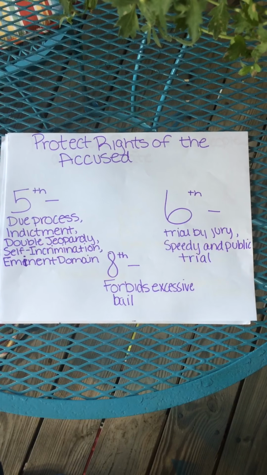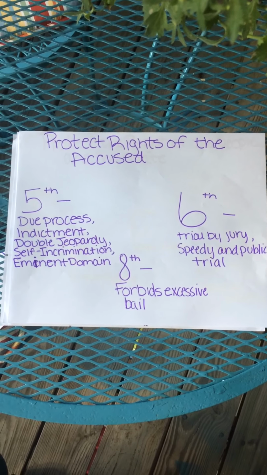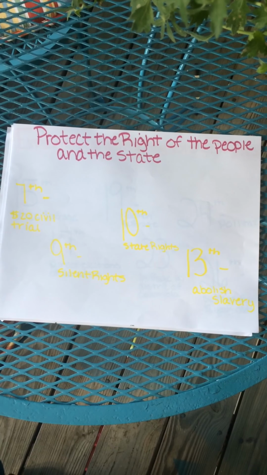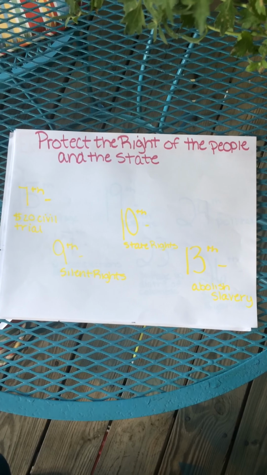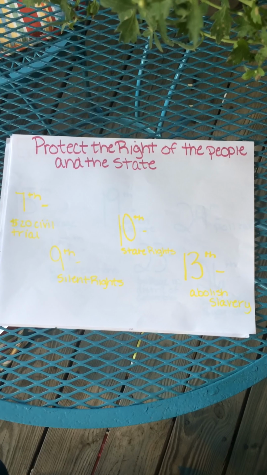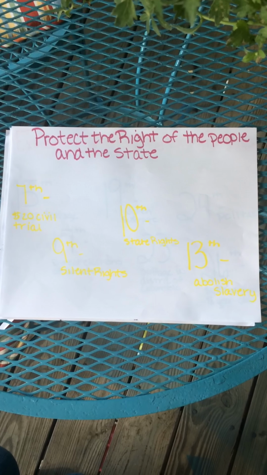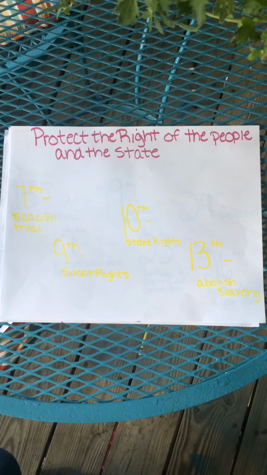The Eighth Amendment forbids excessive bail, and the Sixth Amendment is the right to have a trial by jury and have a speedy and public trial. The Seventh Amendment states that if the value of a controversy exceeds $20, then they have a right to a trial by a jury. The Ninth Amendment protects our silent rights. The 10th Amendment was included to balance federal and state powers, and the 13th Amendment abolished slavery in the United States.